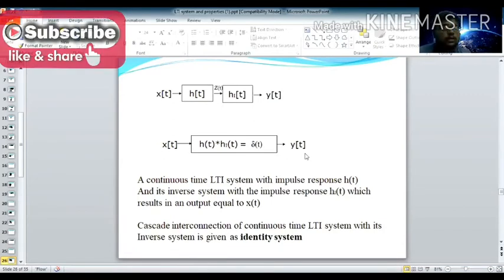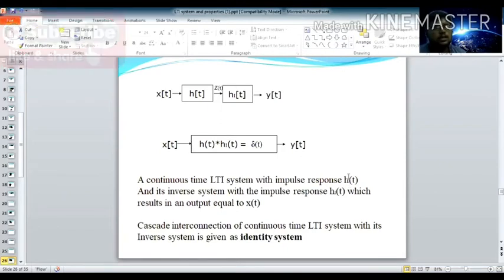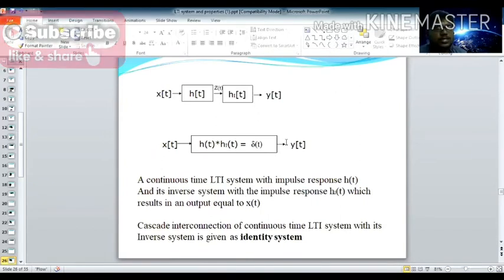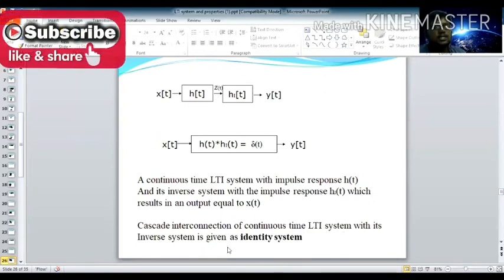So y of t: a continuous time LTI system with impulse response h of t, and its inverse system with impulse response h1 of t. h of t is the actual impulse response, and h1 is the inverse impulse response, which results in an output equal to x of t. So both are equal. The cascaded interconnection means the output is equivalent to the first input. That is the meaning. The cascade interconnection of this continuous time LTI system with its inverse system is the identity system.